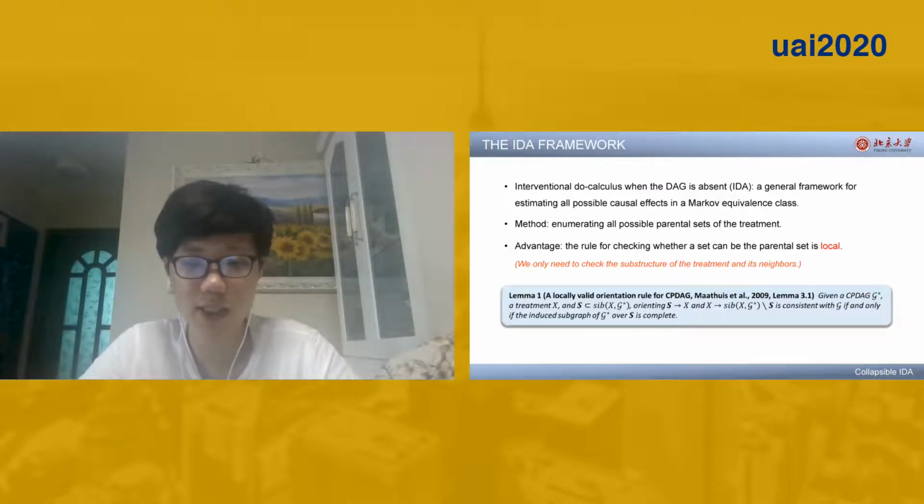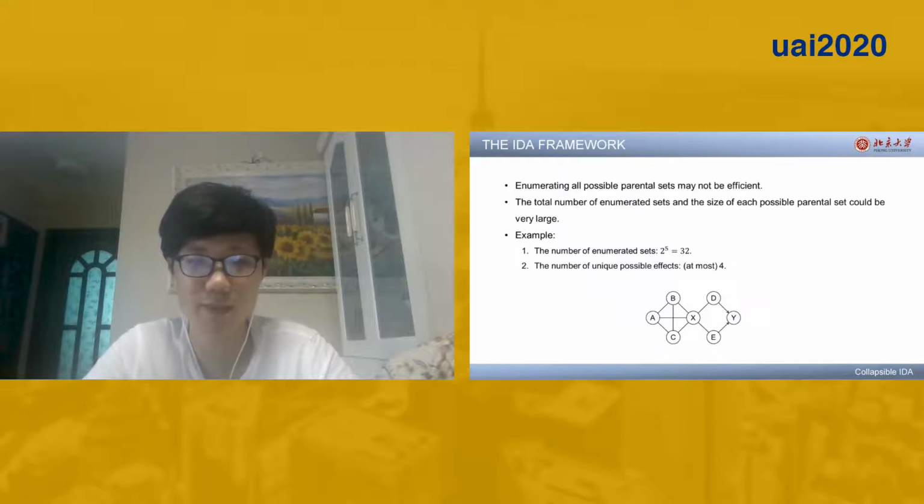The advantage of IDA is that the rule for checking whether a set can be the parental set is local, meaning that we only need to know the substructure of the treatment and its neighbors to check the validity of a possible parental set. However, enumerating all possible parental sets may not be efficient in some cases. For example, in this figure, X has 5 undirected neighbors, which means IDA has to enumerate 32 sets, while there are at most 4 unique possible effects.